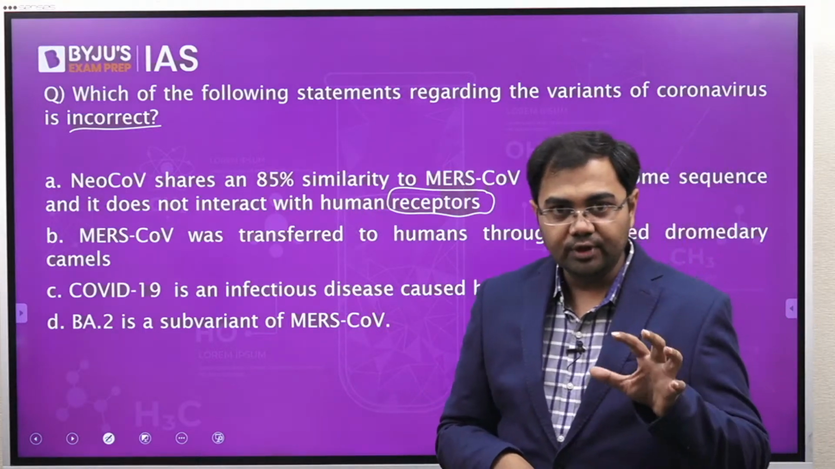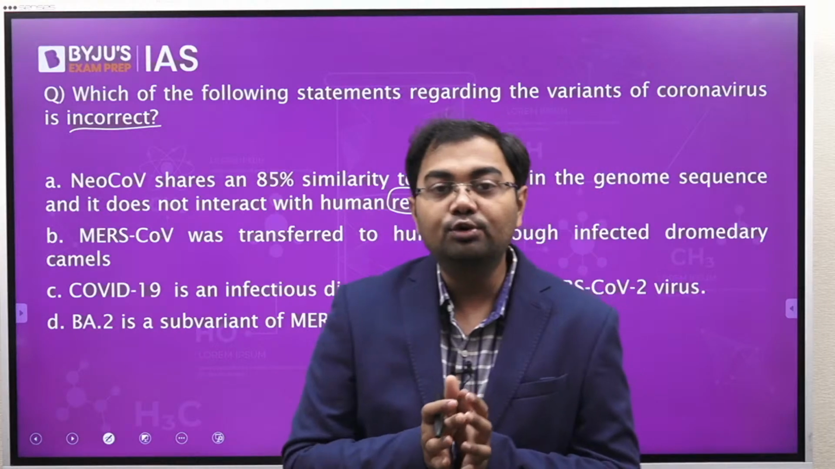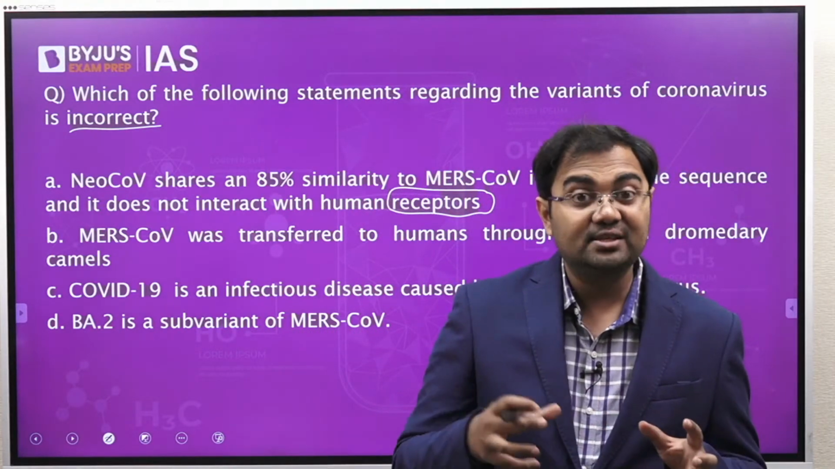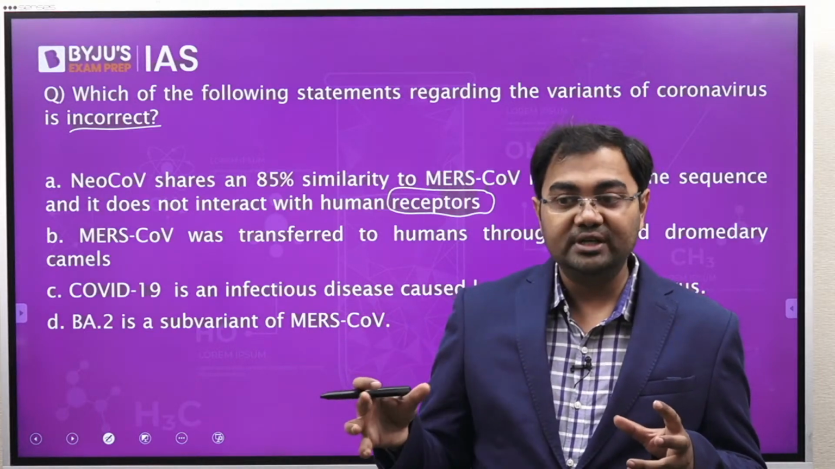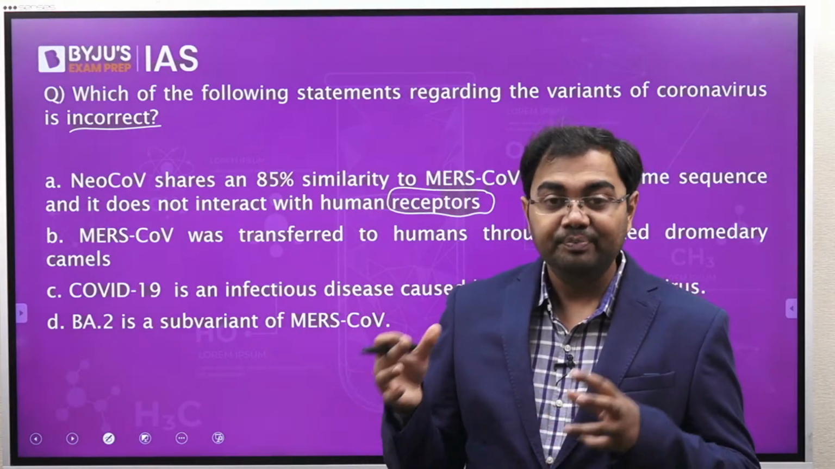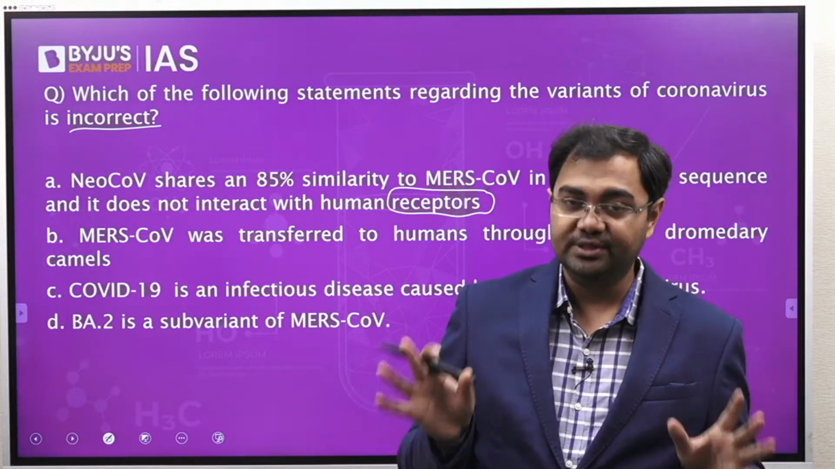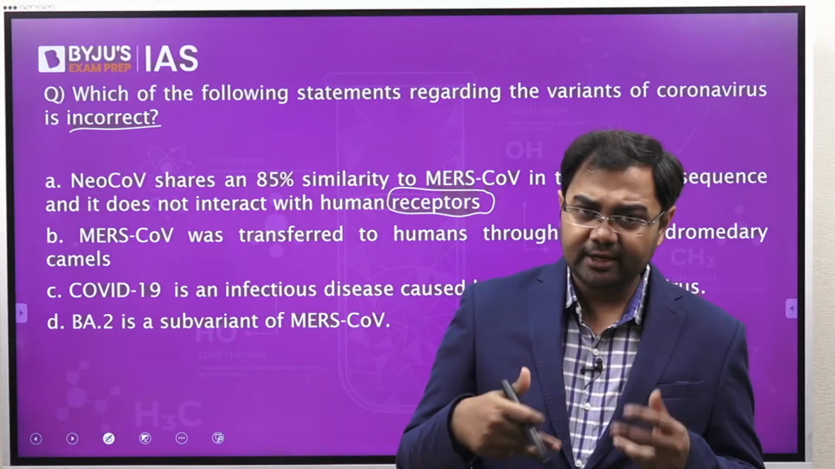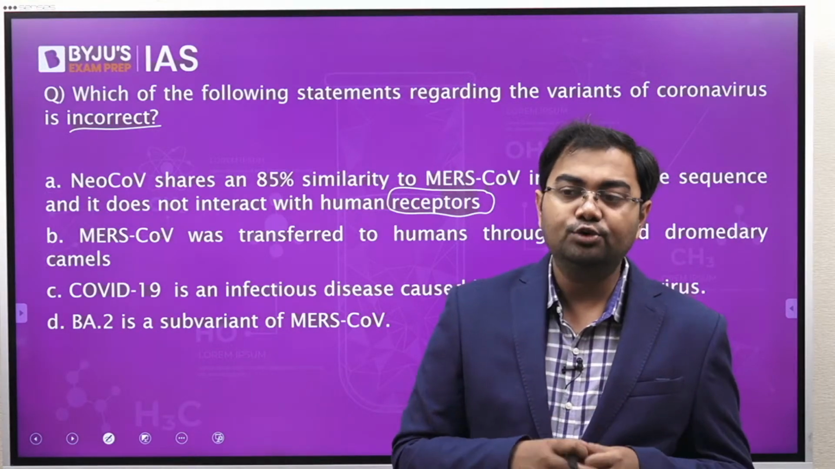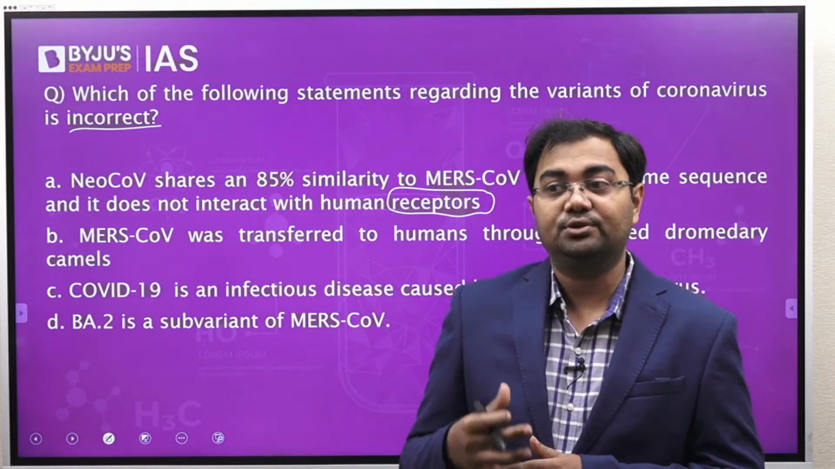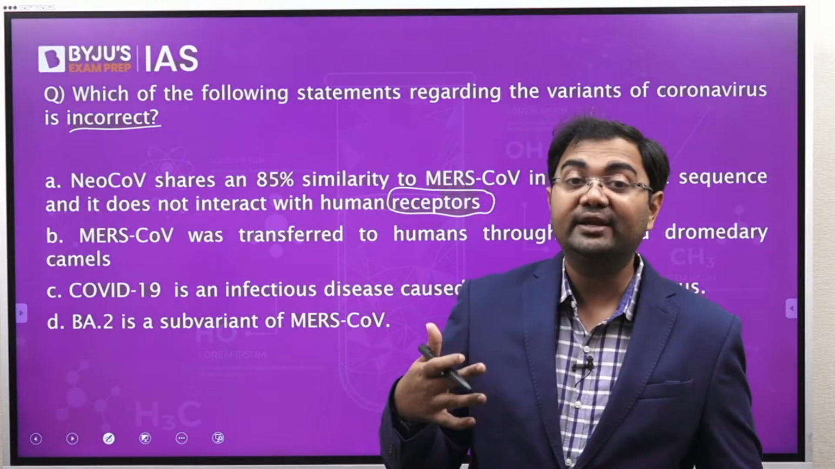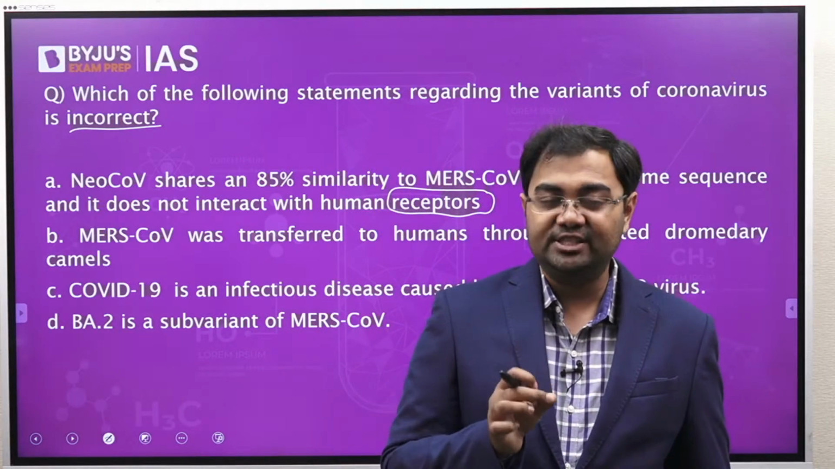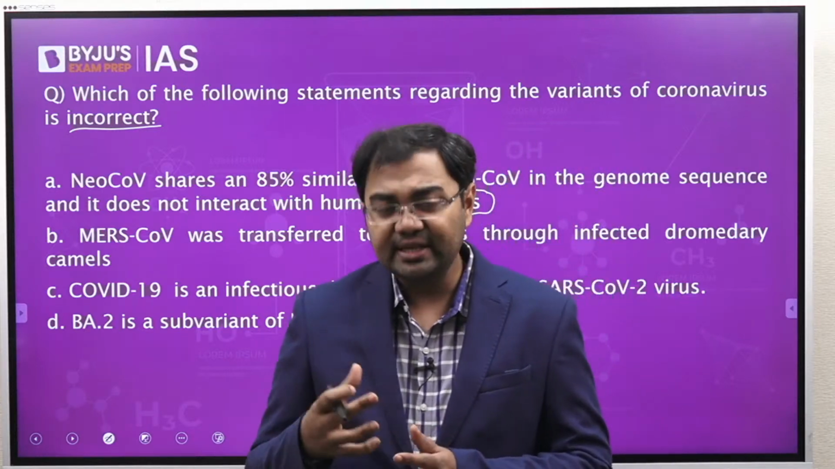What we have seen with NeoCov is that it is another virus variant which is very similar to MERS-CoV, almost 85% similar to MERS, but it is not found in humans. It does not infect humans yet. That's why there are a lot of studies going on with NeoCov to understand whether it can in the future lead to one kind of infection or the other in humans. So that is why NeoCov has been introduced. Basically, it is found in bats,